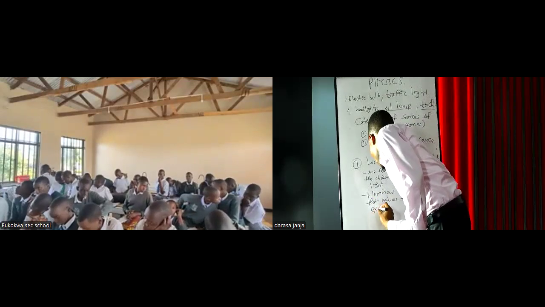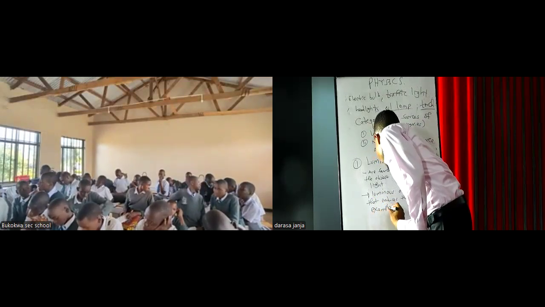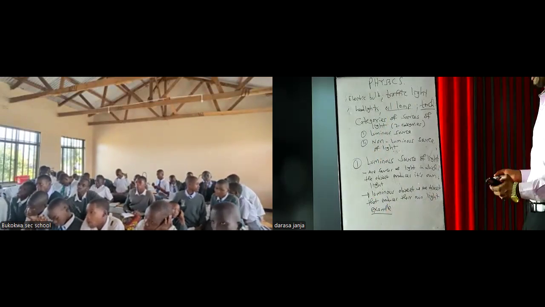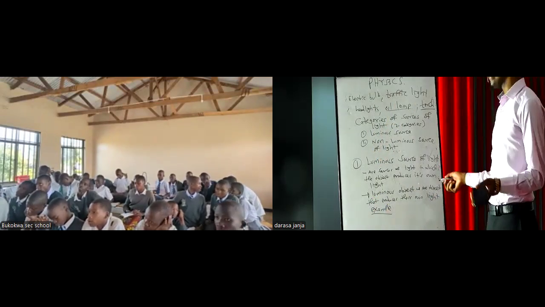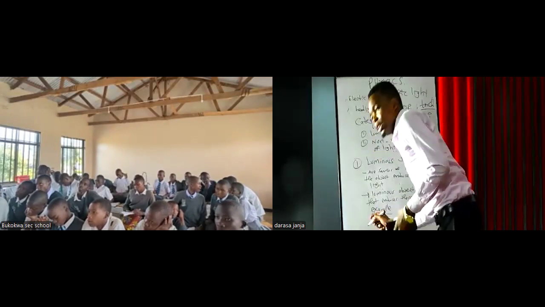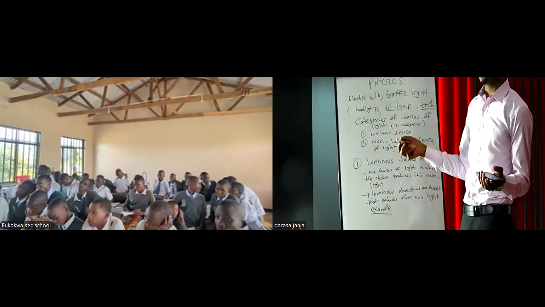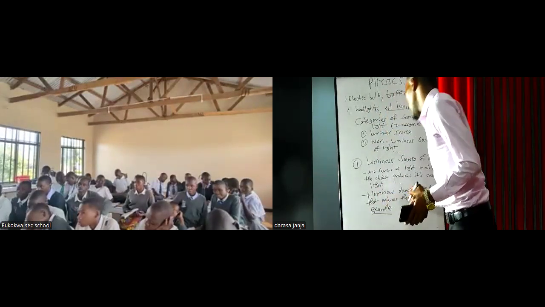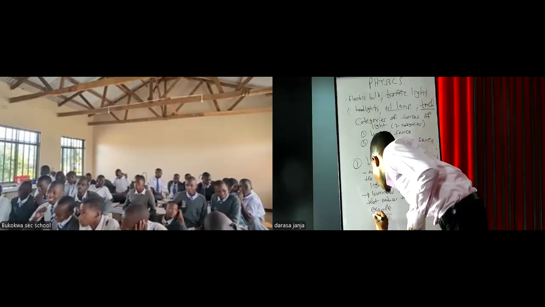For example, what are the examples of objects that produce their own light?